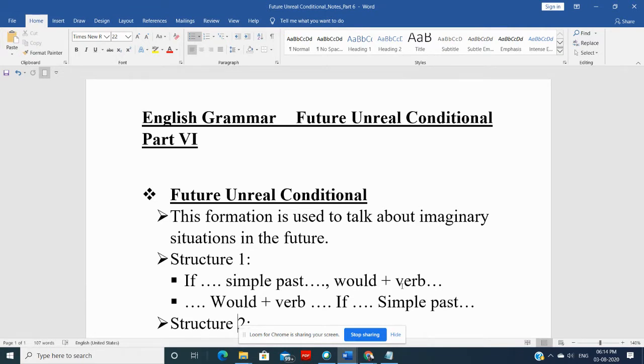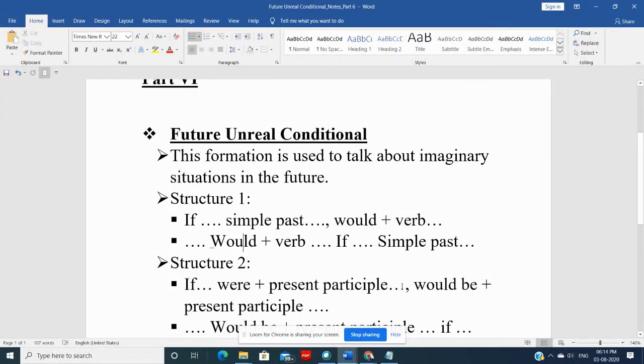There are three structures based on the formation of the sentence. The first structure is if. In the if clause, we use simple past tense, then a comma, then we use would plus verb.